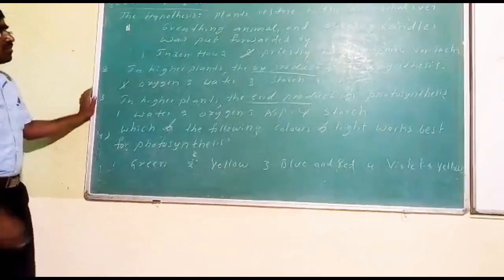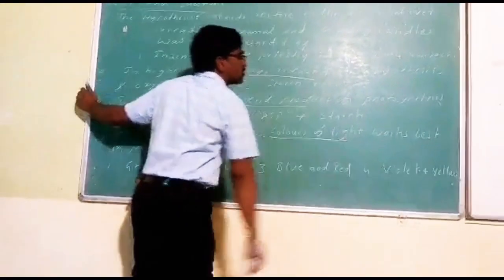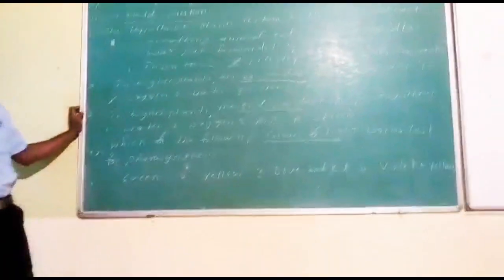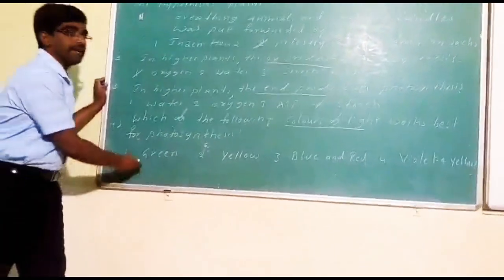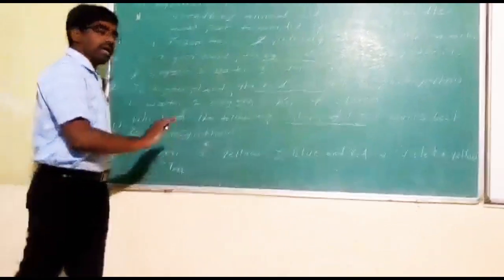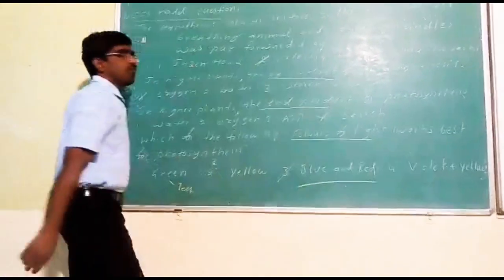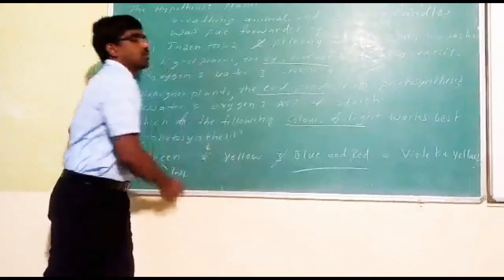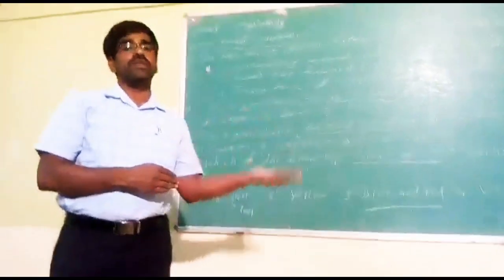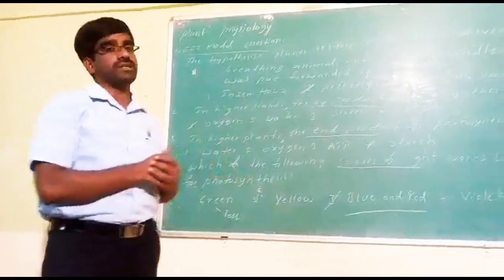One more question: in the presence of which color of light does the maximum amount of photosynthesis take place, the maximum amount of food preparation? In green color, the least amount of food is prepared. In yellow, average, but blue and red are useful for the maximum amount of food preparation. So the answer is 3. So these 4 technical questions are discussed from the completed topic. Questions of this type will be asked many more times. So typically we discussed 4 here.